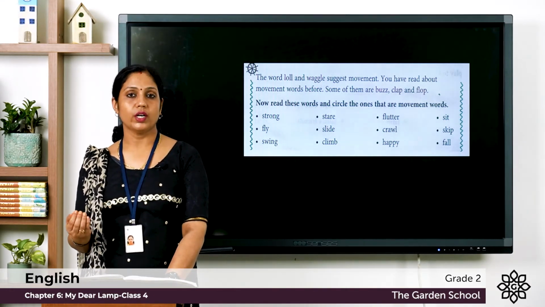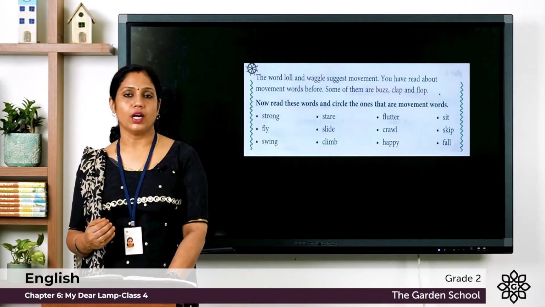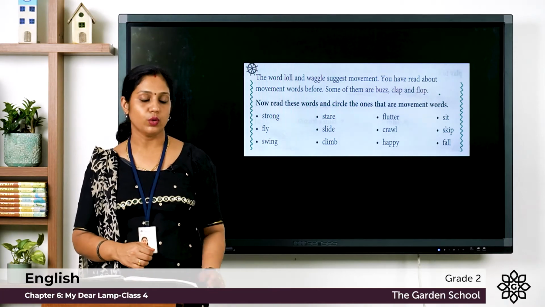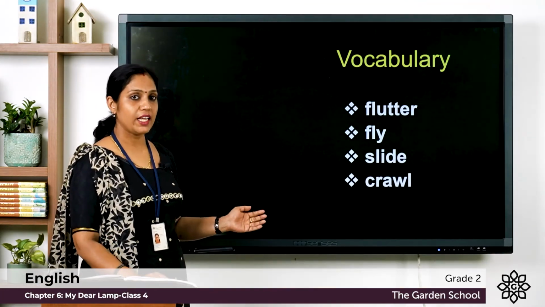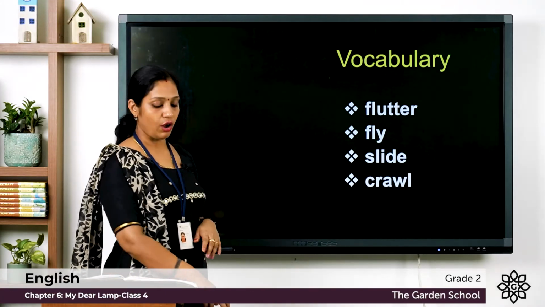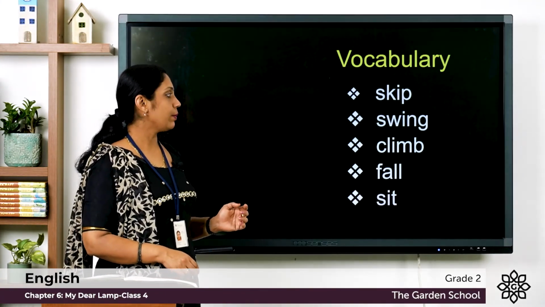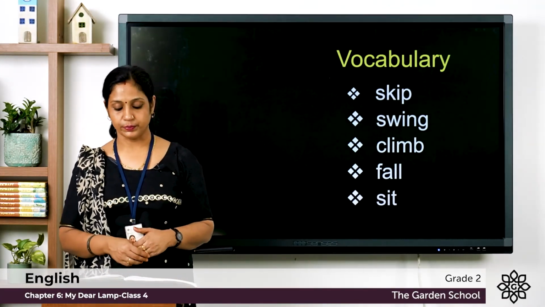These all are movement words. And what about the word happy? It is not a movement word. And the last word, fall. It is also a movement word. Now you can circle the words that are movement words. You can circle the words flutter, fly, slide, crawl, skip, swing, climb, fall and sit. These are the movement words that are mentioned here.